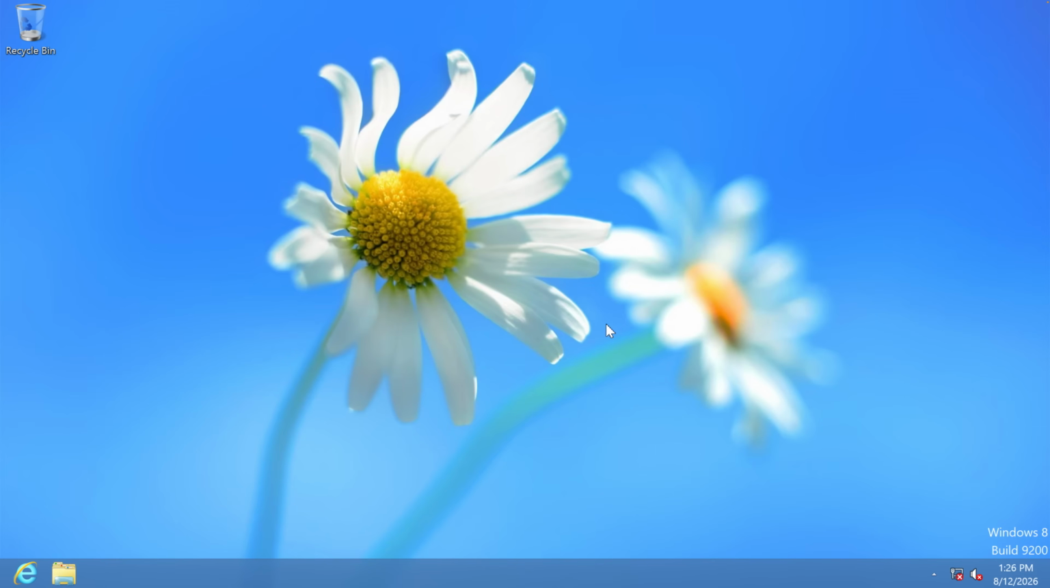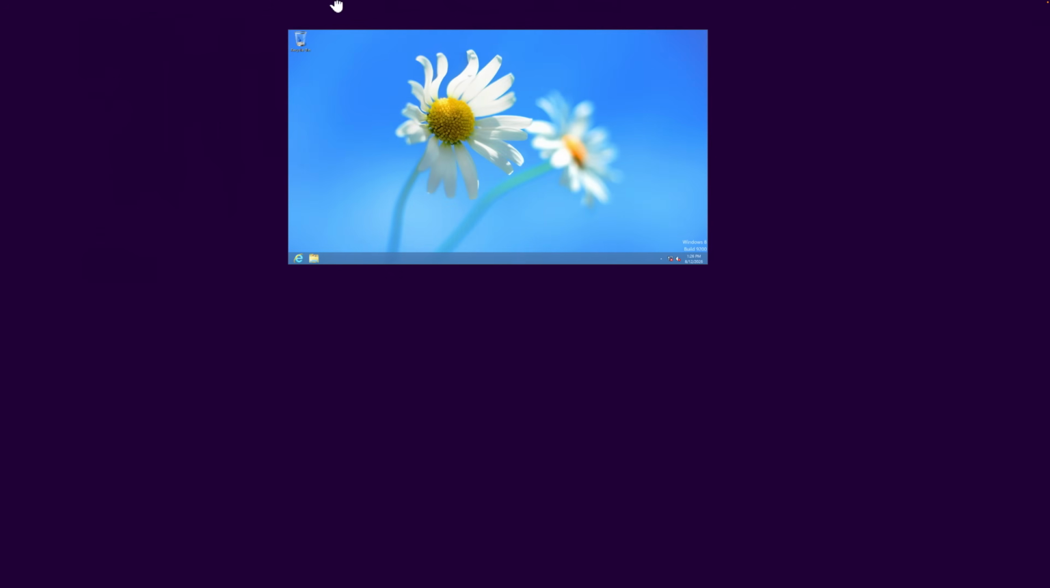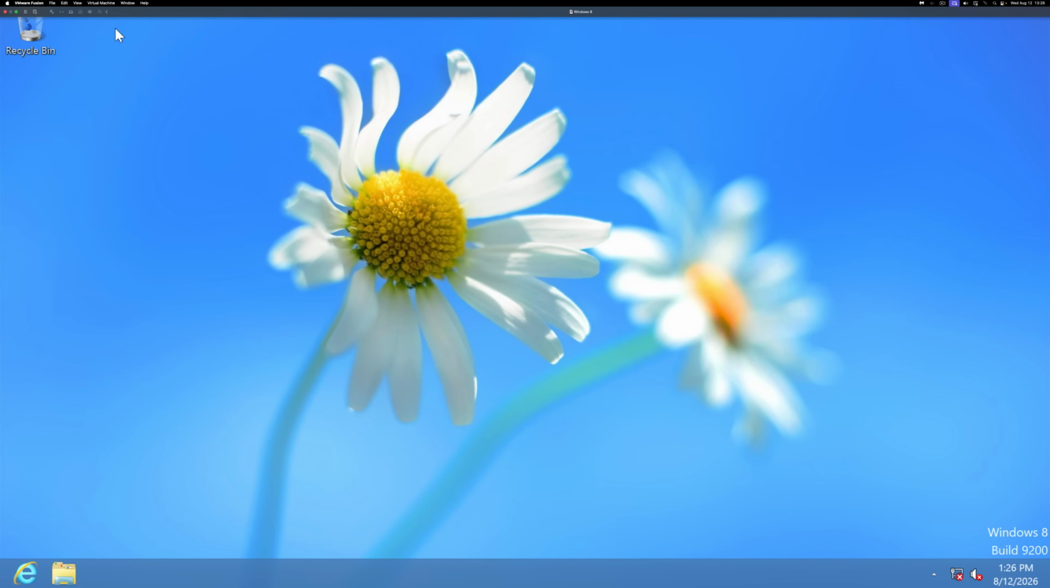Settings is broken and something's up with Explorer.exe, so let's go ahead and restart Windows 8. Preparing automatic repair. Diagnosing your PC. And yeah, it just doesn't even boot into automatic repair. It restarted Windows again, so Windows is just gone.